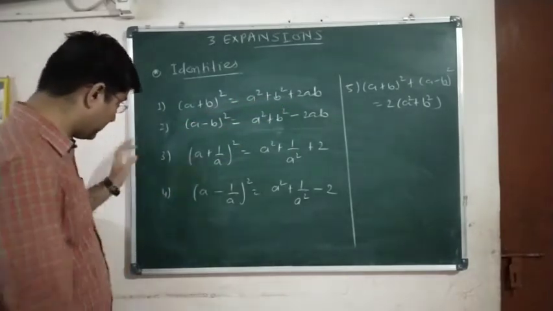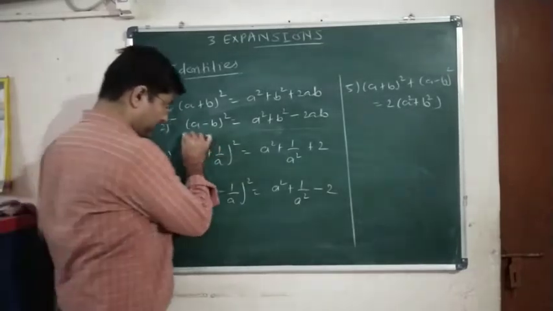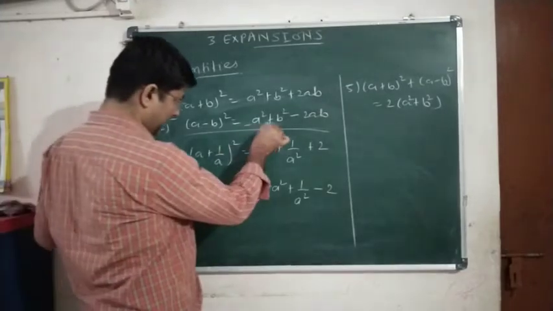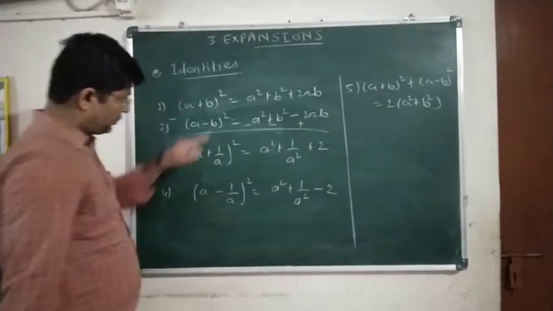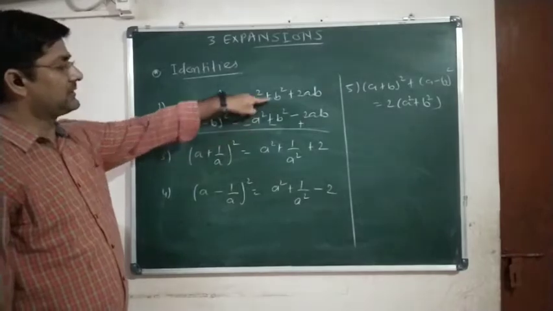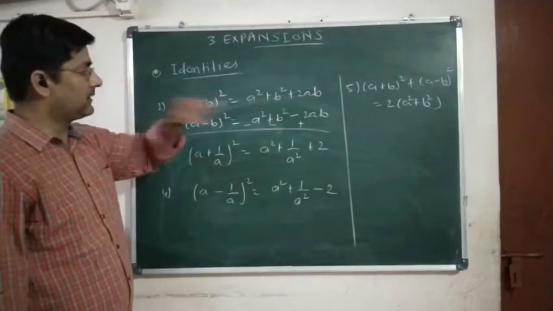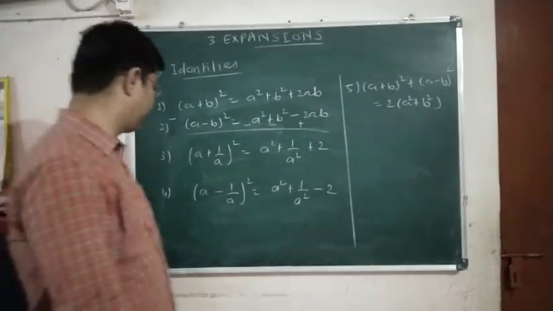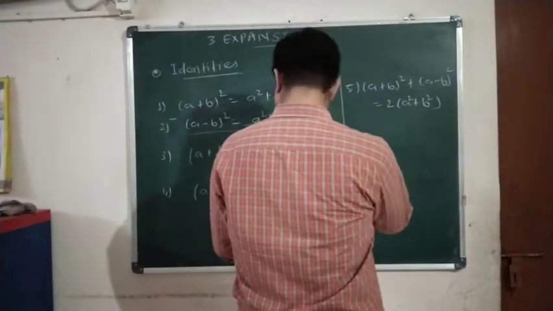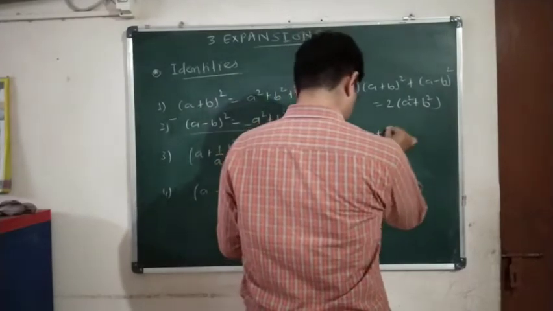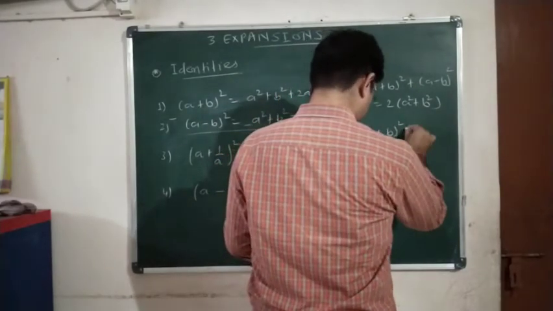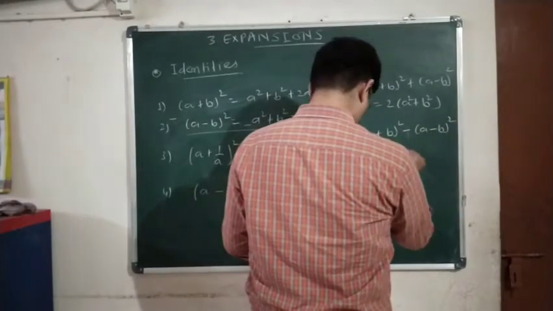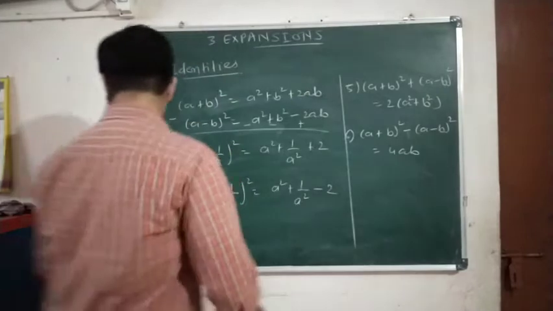Now similarly, if we subtract the second from the first, what happens? When we subtract, we have to change the sign. So a square minus a square gets cancelled, b square minus b square gets cancelled, and 2ab plus 2ab will be 4ab. On the right hand side we are left with 4ab only. So we have one more formula: (a plus b) the whole square minus (a minus b) the whole square is equal to 4ab.